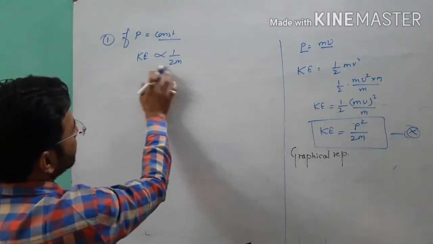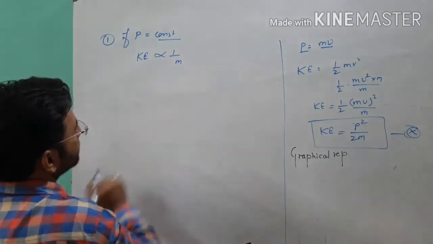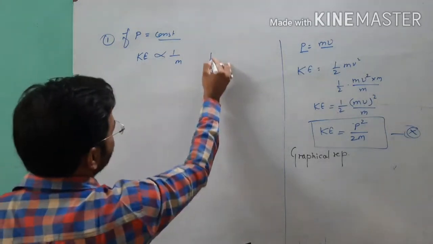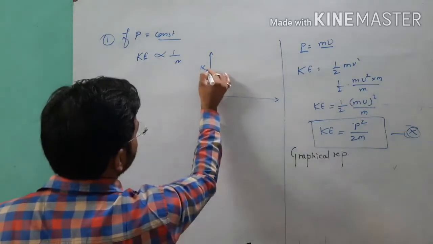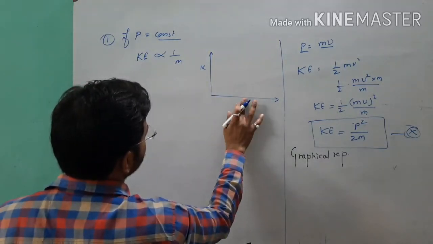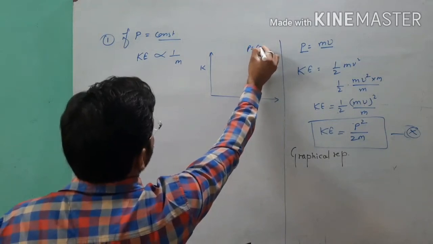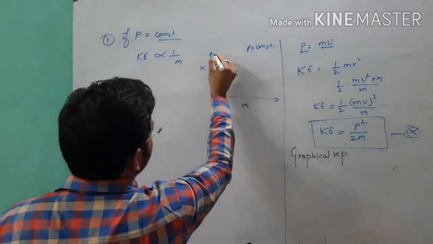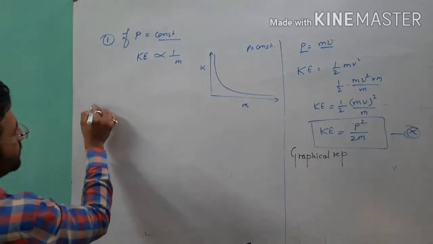So here kinetic energy and mass are inversely proportional to each other. I can write like this. When they are inversely proportional to each other, you know the graphical representation of this type of condition, kinetic energy and mass, if your P is equal to constant, so your graph will be formed like this. So this is the graph of case 1.